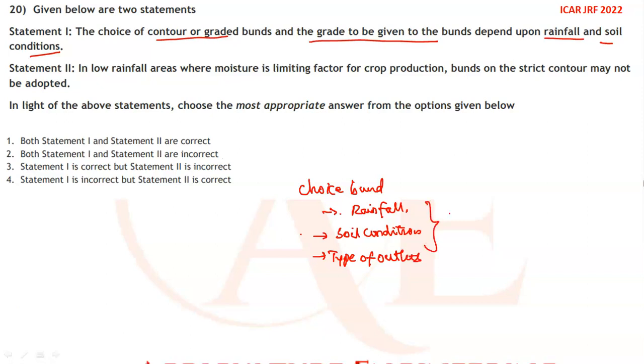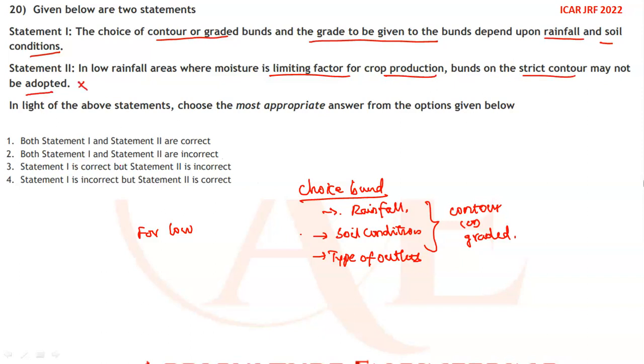So the three conditions decide whether we can use the contour bund or the graded bund, and we select our choice accordingly. So for low rainfall areas, look at the second statement: in low rainfall areas where moisture is a limiting factor for crop production, bunds on the strict contour may not be adopted.